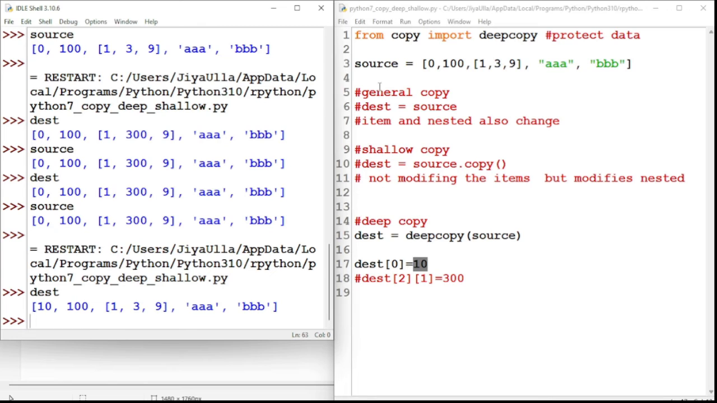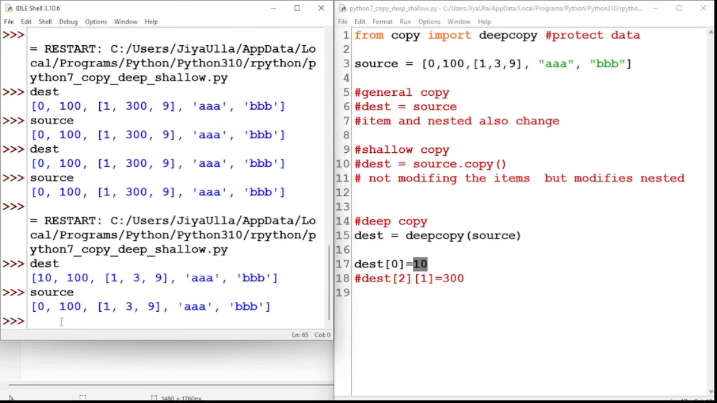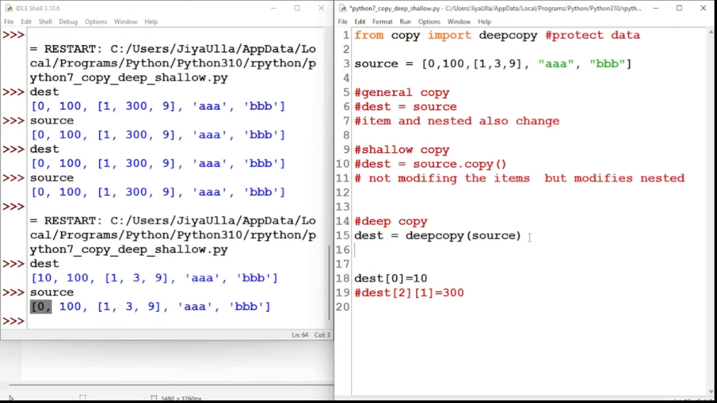Now let us see, if I modify the destination data, whether it modifies the source data or not. Let's say source. It is not modifying the source data, which means at the elemental level, deep copy is working. It is not modifying the items, which means our source variable is safe.